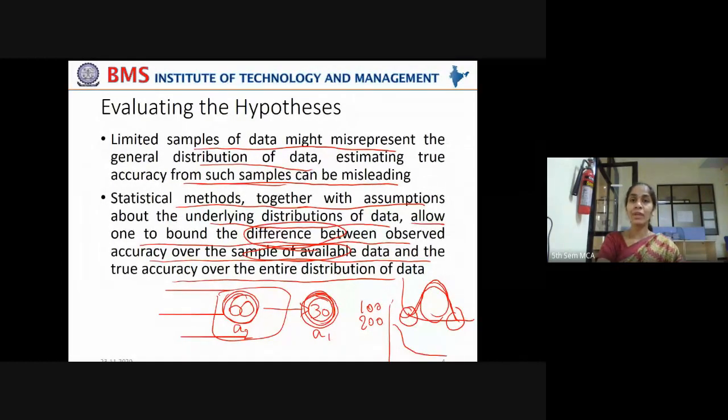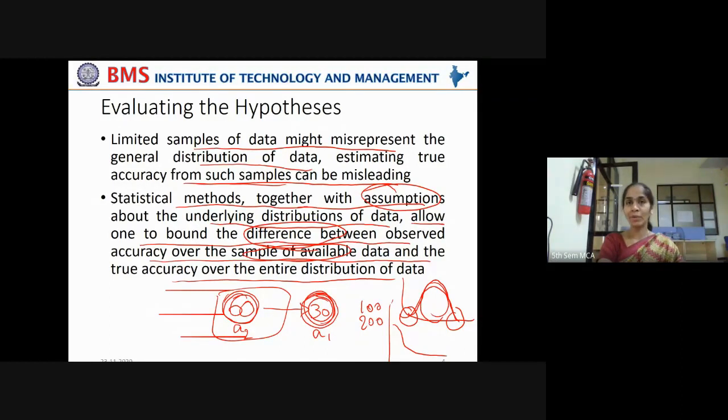The difference between A1 and A2 should be as minimal as possible. For that, we make some assumptions that the data is normally distributed, or Poisson distributed, or skewed. Like that, lots of assumptions can be made.